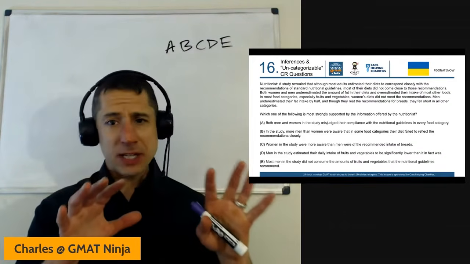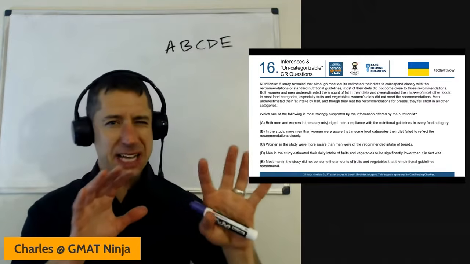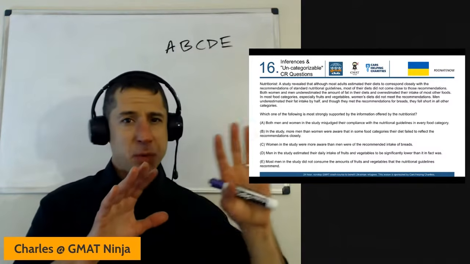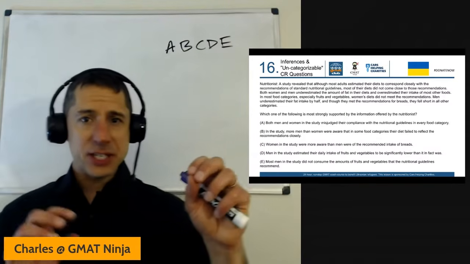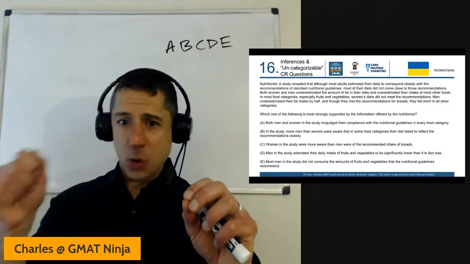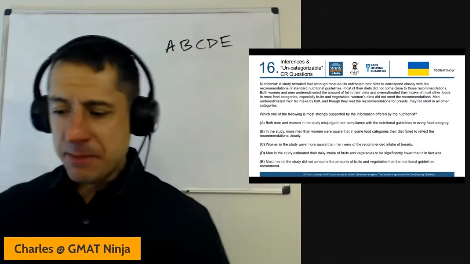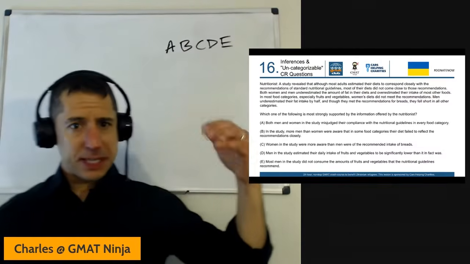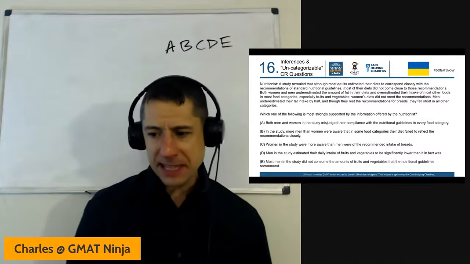Second, why I like this particular question as a teaching example is that scope shift thing. Not exactly scope, but we're shifting focus back and forth throughout the passage: meeting the recommendations or not meeting them, and then estimating our diets correctly or not. That's what makes it tough. I'm not going to spend a lot of time going through the individual bits. We can end up with just a huge mess on the page here. Just going to start jumping into the answer choices in this case.